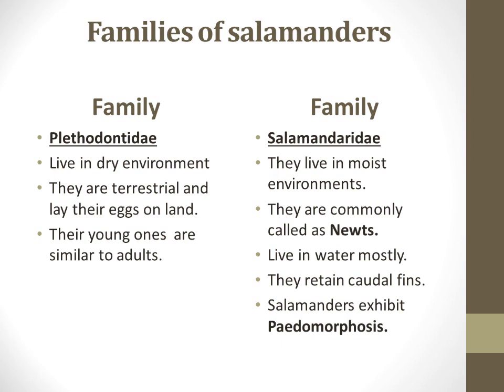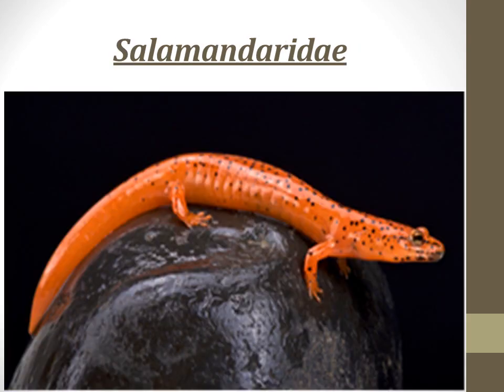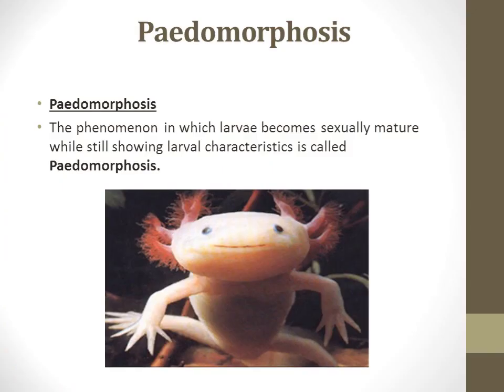They are commonly called newts, and they live in water mostly. They retain caudal fins. Salamanders exhibit pedomorphosis, the phenomenon in which larvae become sexually mature while still showing larval characteristics. This is an example of Plethodontidae, and this is an example of Salamandridae.